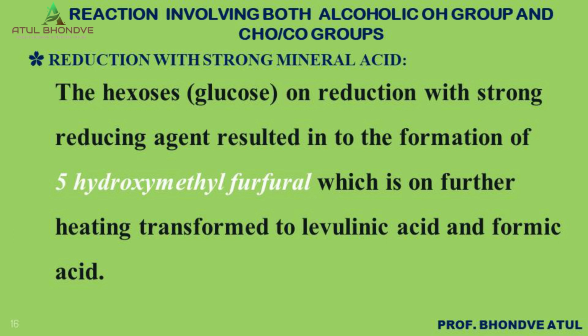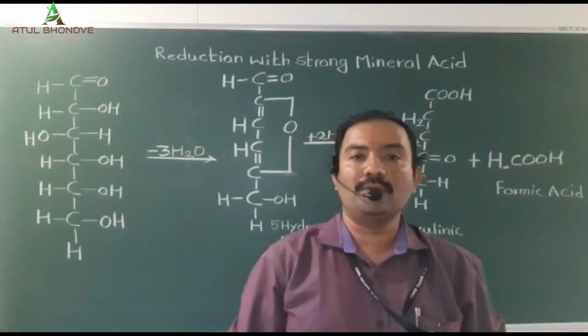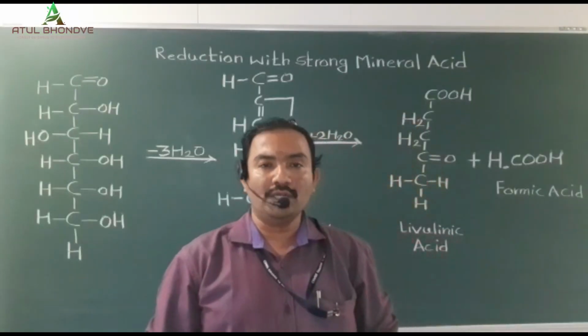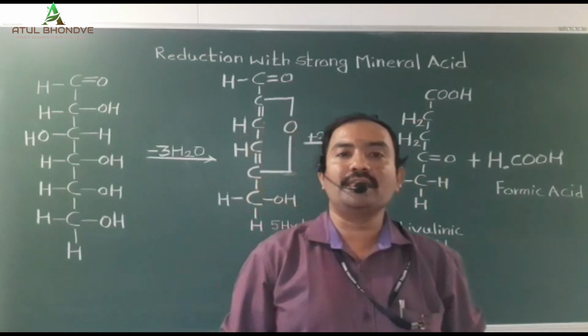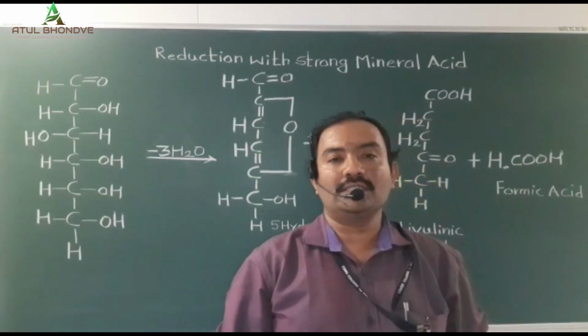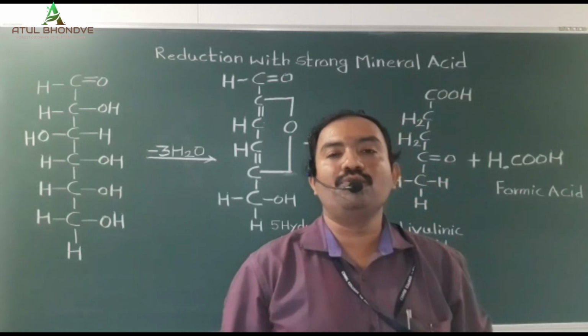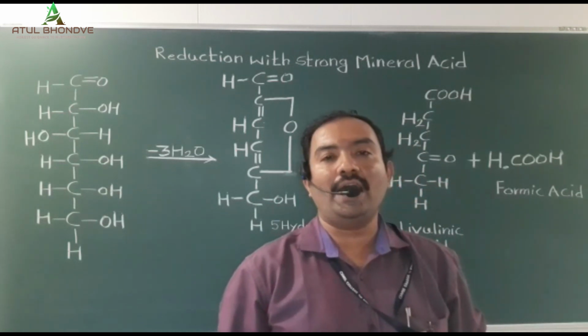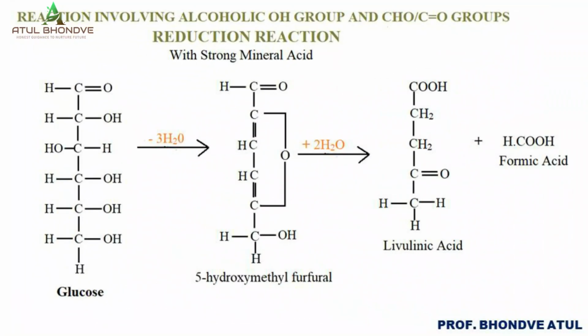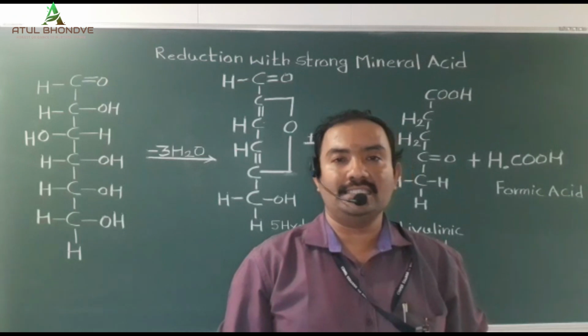The hexoses, when treated with strong mineral acid, yield furfural, called 5-hydroxymethyl furfural. When glucose is treated with strong mineral acid, it produces furfural, called 5-hydroxymethyl furfural. This 5-hydroxymethyl furfural, upon heating, is converted into levulinic acid and formic acid. The reaction is in front of you.